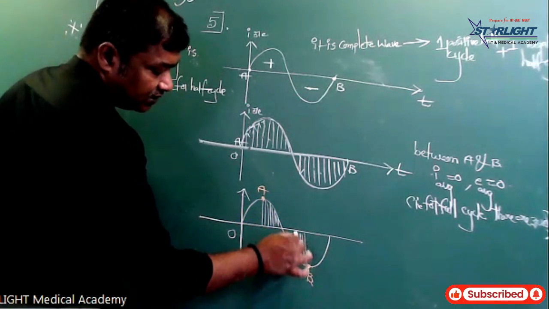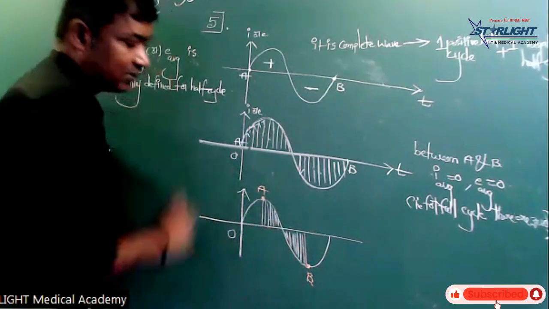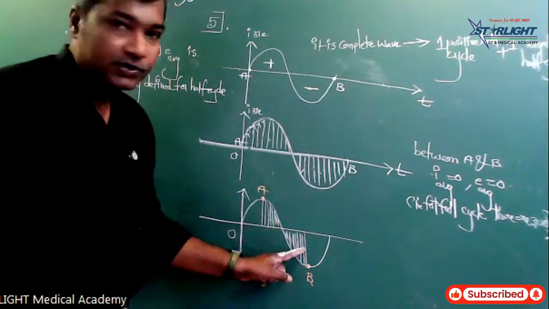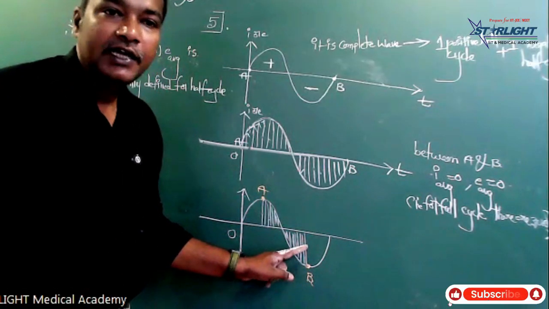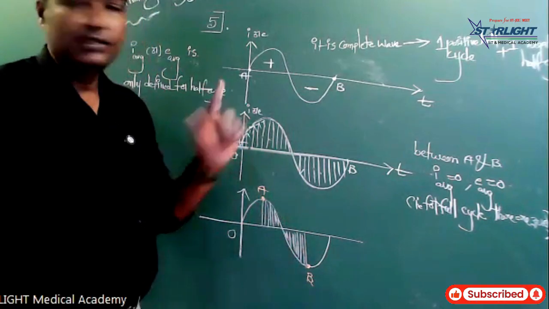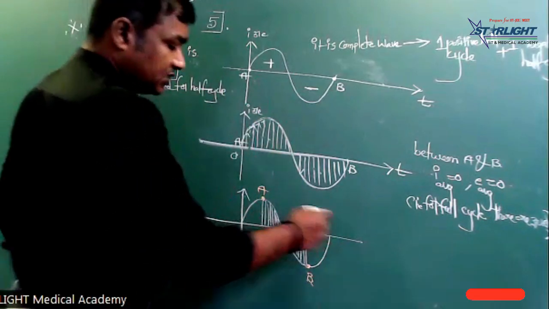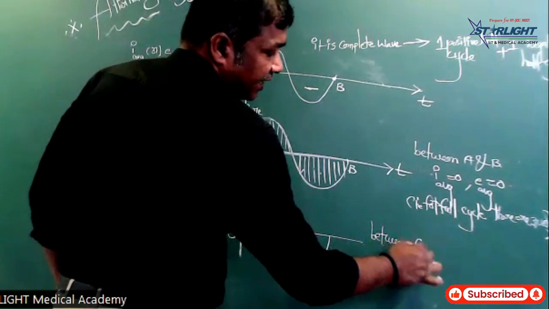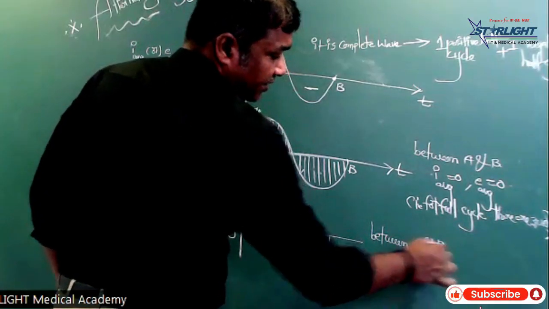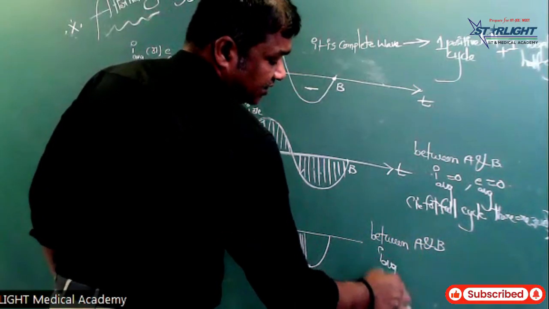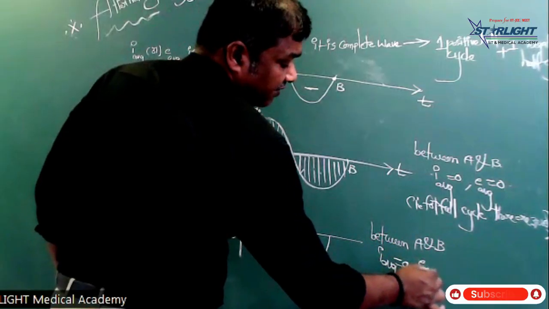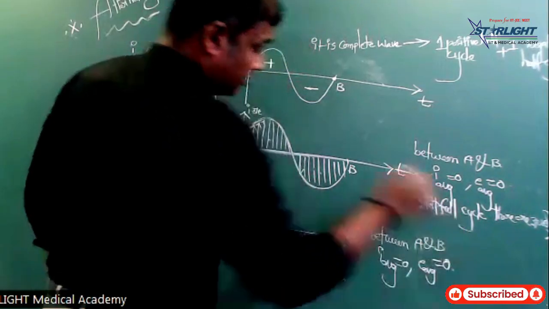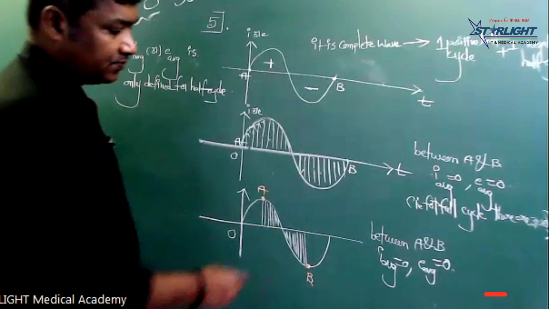Opposite, cancel. These two are equal and opposite. Here also I average is equal to E average, and they cancel each other. So in this diagram also, between A and B, I average is equal to 0, E average is equal to 0. In this diagram also 0.